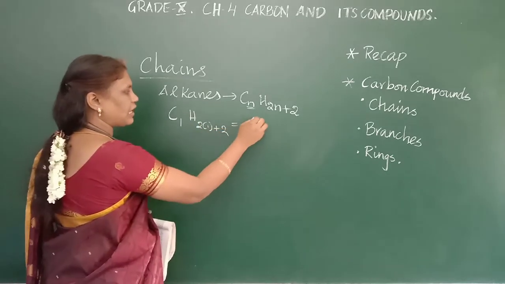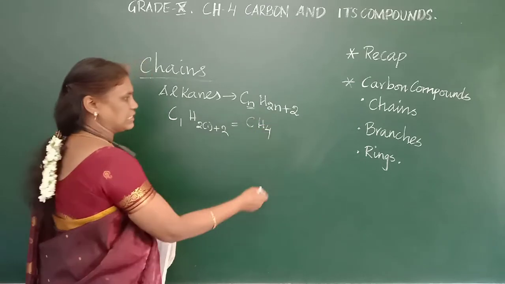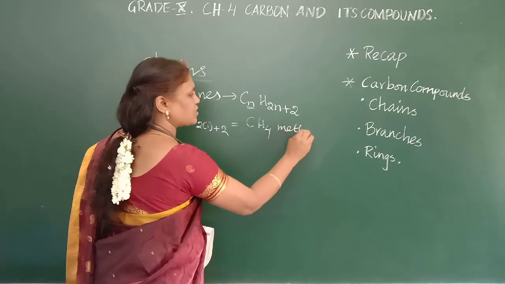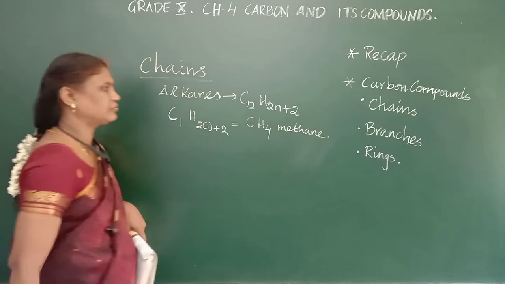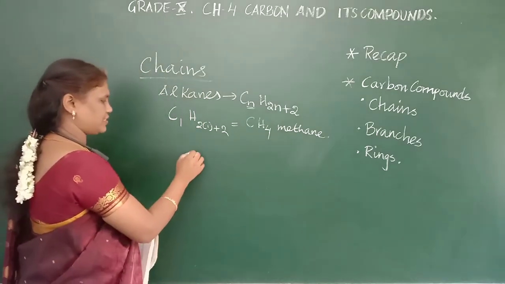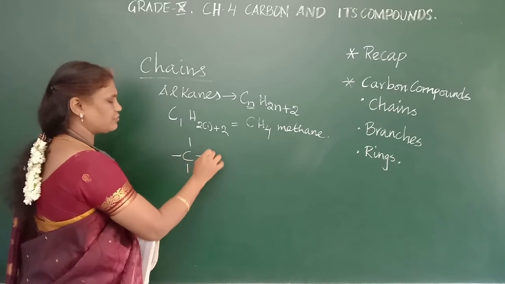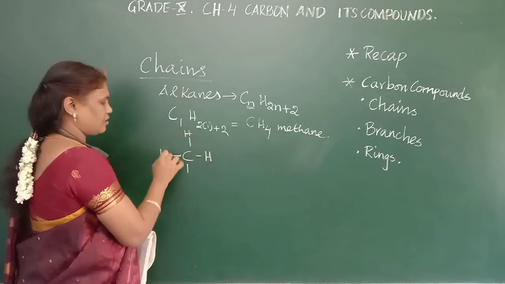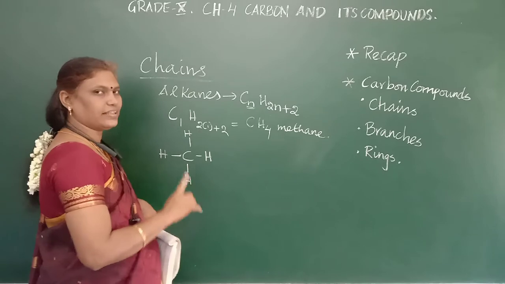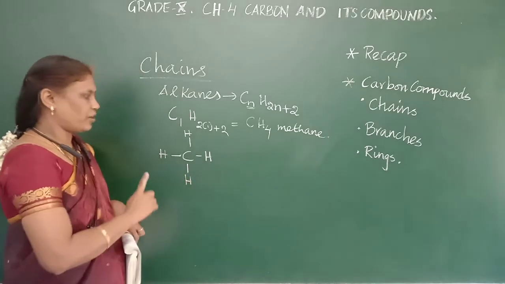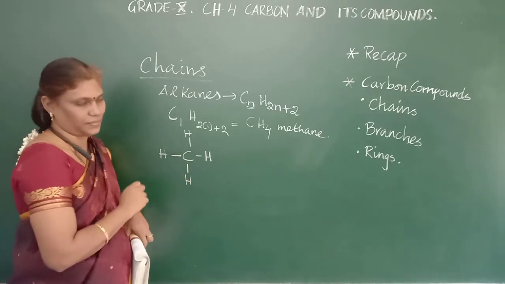What will be the formula? CH4. This is methane. One carbon is bonded with 4 hydrogens. These are all single bonds, so they are saturated compounds.